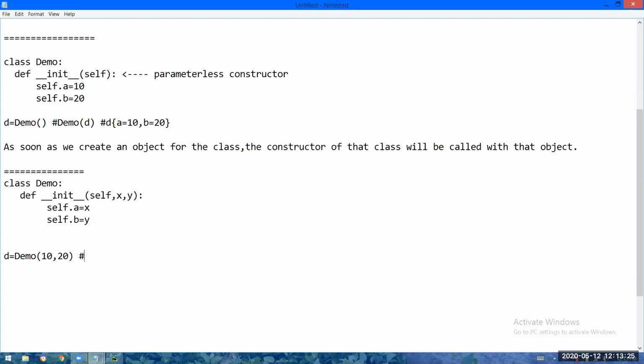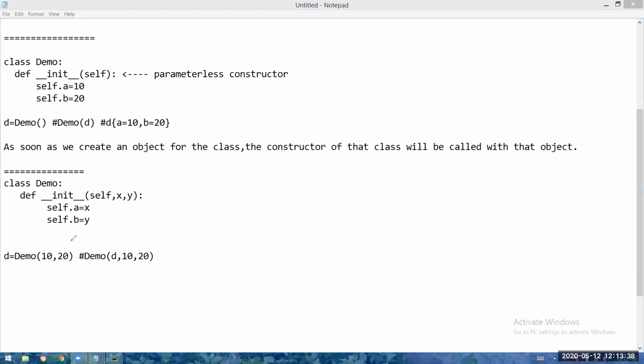That means the constructor of the Demo class will be called with d, 10, 20. Python puts the d object into self, 10 into this x and 20 into this y. So x is 10 and y is 20.